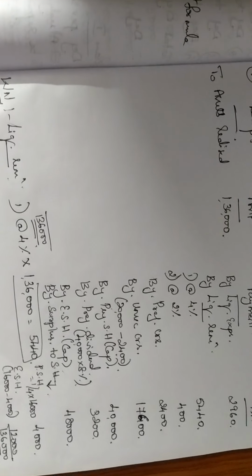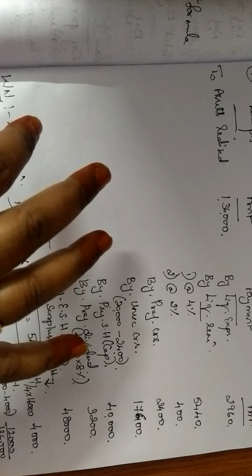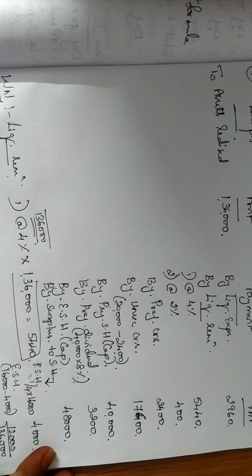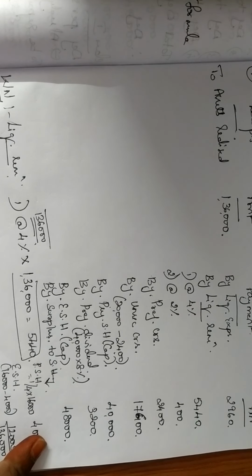The only thing you have to do is, as and when you write your unsecured creditors, you minus the payments from the receipts to check whether you have enough money or not. If you don't have enough money, we put it as a balancing figure. If you have enough money, please pay preference shareholders and equity shareholders, then divide the surplus and close the problem. I hope this is clear to all.